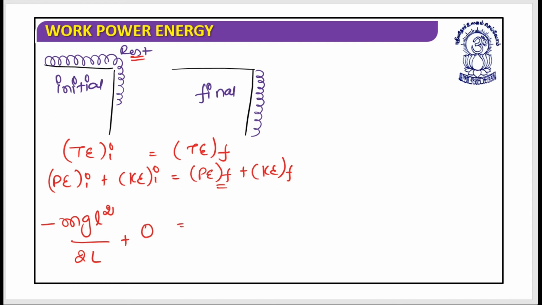Potential energy final, what would it be? When it is going to be dropped, the length would be equal to L by 2, and the complete mass is going to be used, so this is equal to minus mgL by 2 plus half mv square. Is it clear? Any doubts, any issues, anything? No? Great.